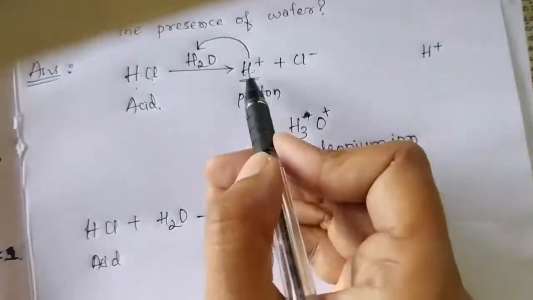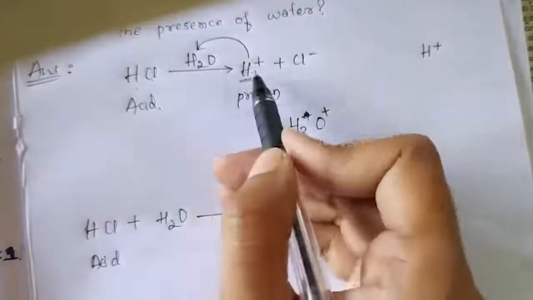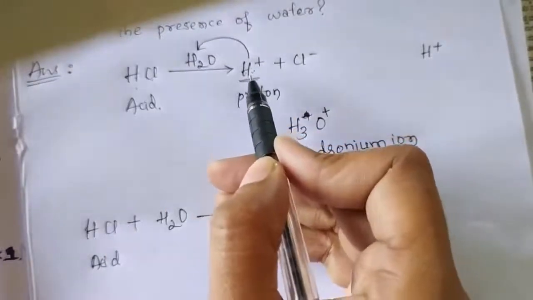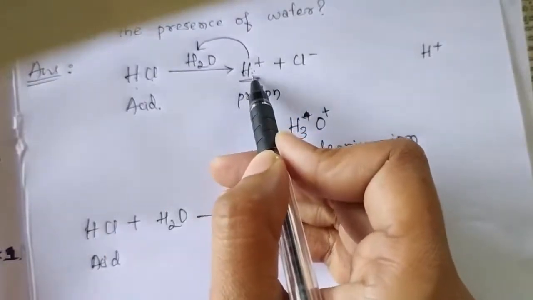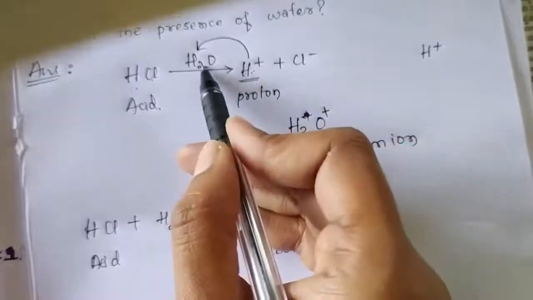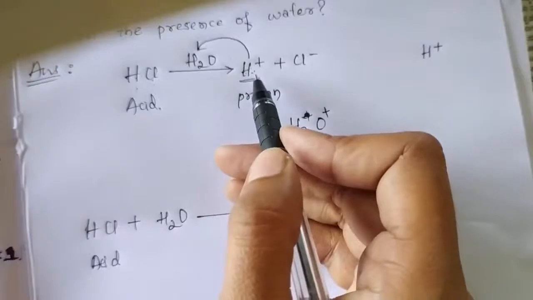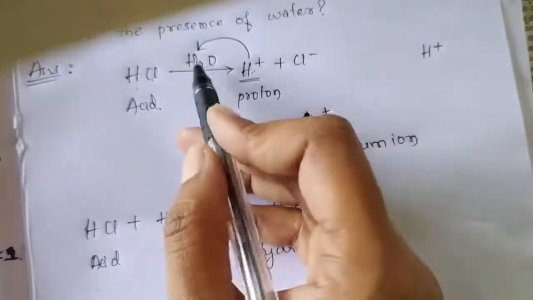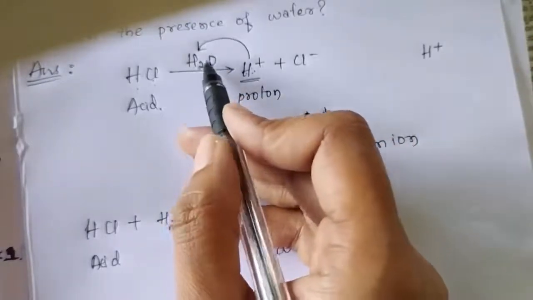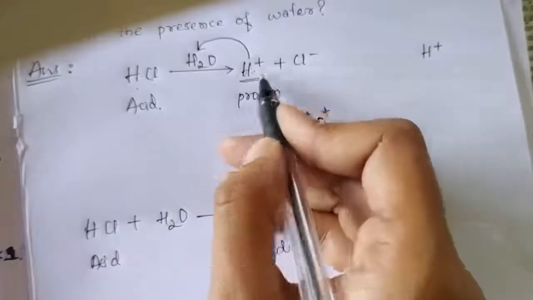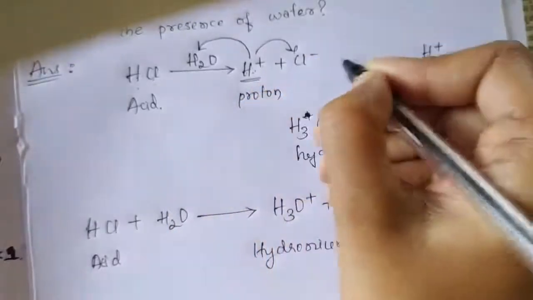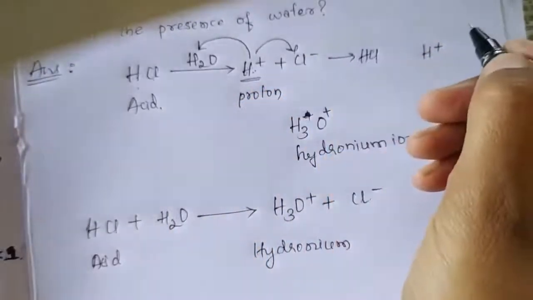The hydrogen ion which is released by the acid does not exist in free form. It always combines with water. The free hydrogen ions are not available. Always they are combined with the water. If water is not there, this proton will again combine with chlorine and form the HCl molecule again.